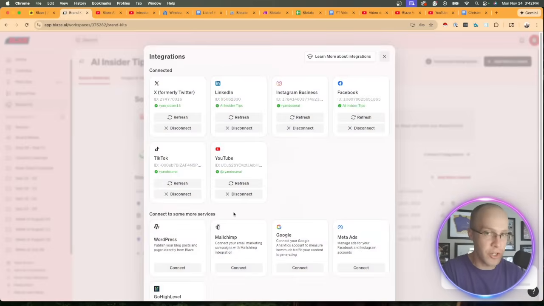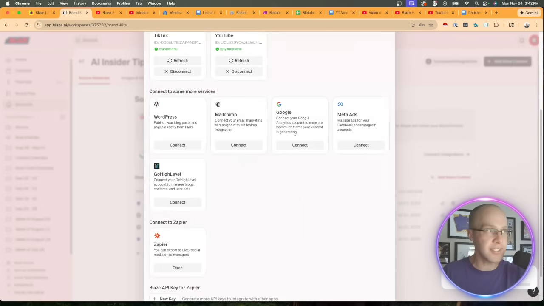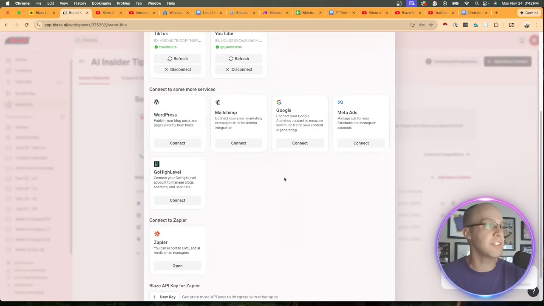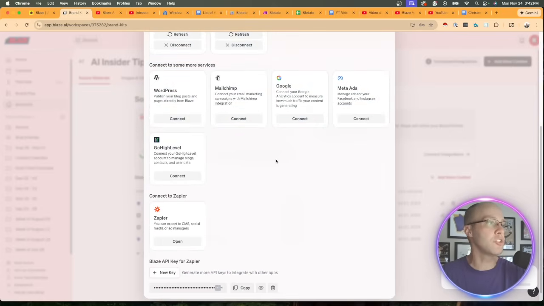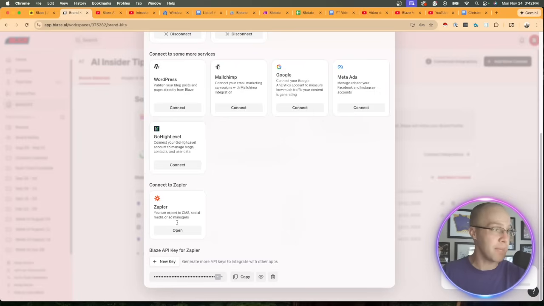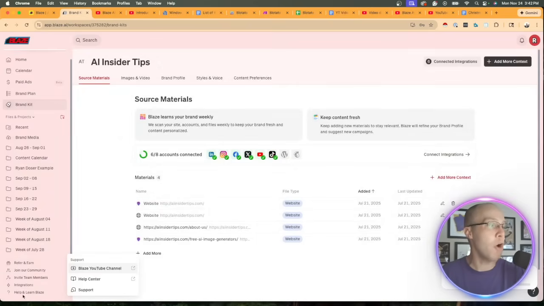I like this quick little integrations menu versus trying to find it on the interface and scrolling through some things. So this gives you a high-level view of what's connected. If you want to disconnect things, connect to more services. They added Go High Level, which is cool to see. They also added Zapier, so you can get a Blaze API key for Zapier, if that makes sense in your particular use case.